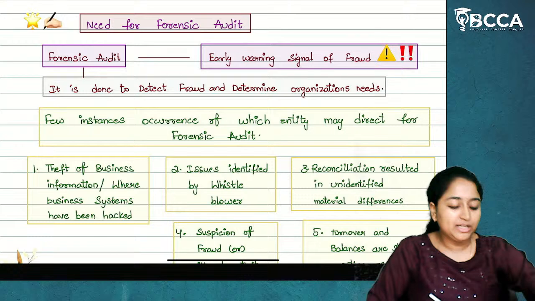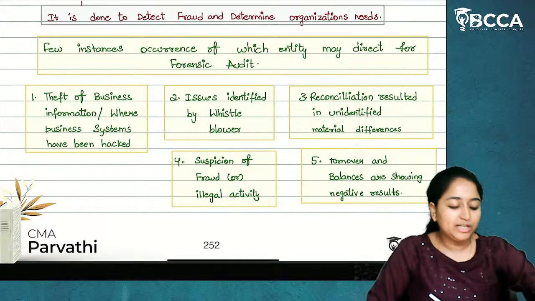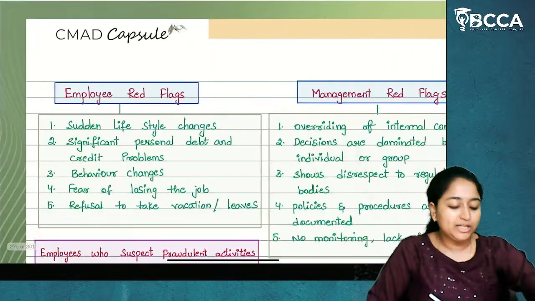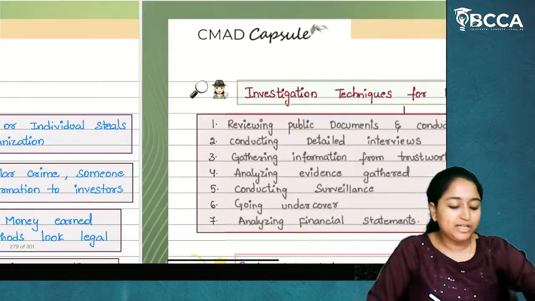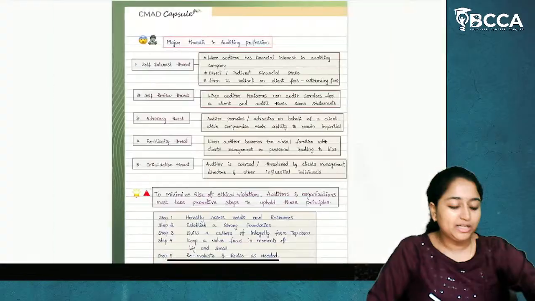When can a forensic audit be commenced by an entity? If they have a suspicion or doubt. Now, this suspicion or doubt can be of different cases. First, there is a theft of business information where business systems have been hacked. Either the systems have been hacked or the information has been stolen. In that case, a forensic audit can be commenced. Issues identified by a whistleblower. Now, who is called a whistleblower? A whistleblower is nothing but an employee of the organization who, in good faith, is trying to report a fraud happening in the organization. That particular individual is called a whistleblower.